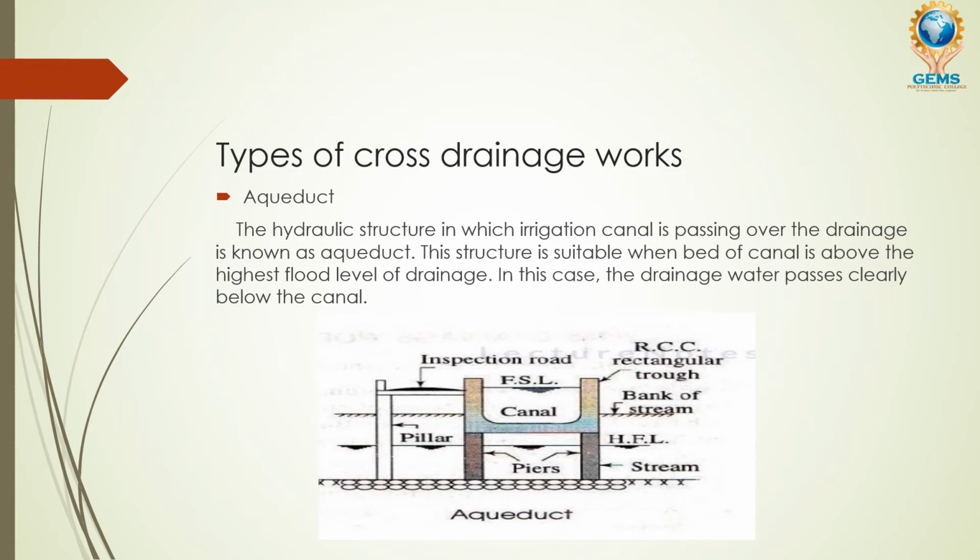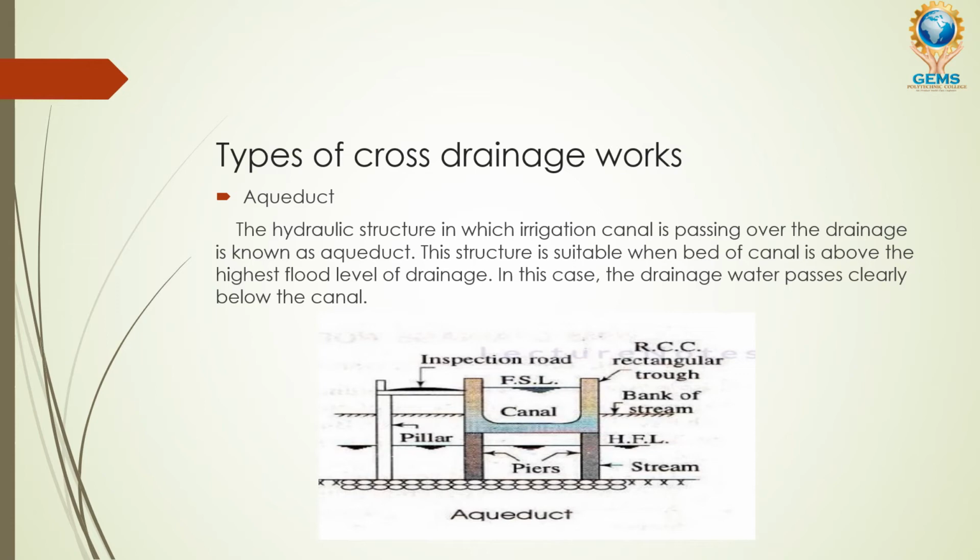This structure is suitable when the bed of the canal is above the highest flood level of the drainage. In this case the drainage water passes clearly below the canal. The irrigation canal is in the upper portion, and in the lower portion the drainage water passes in its drainage canal.